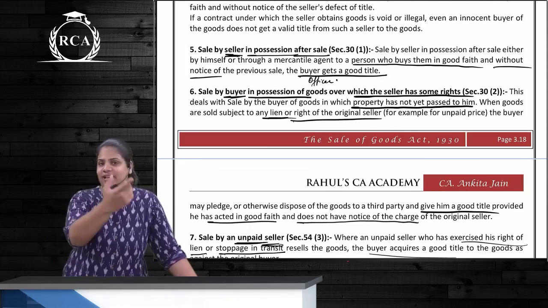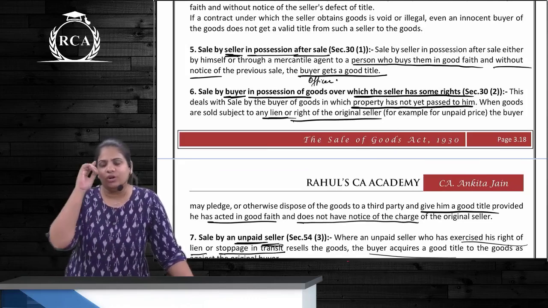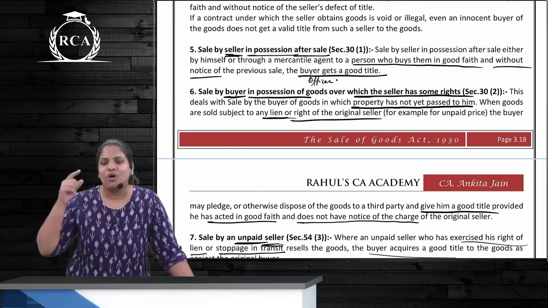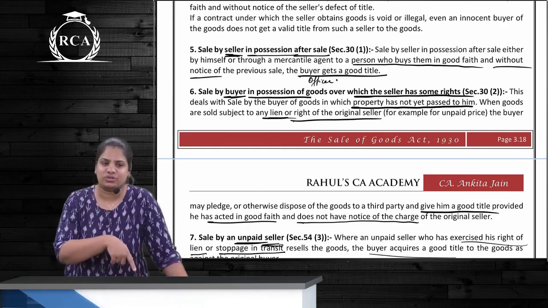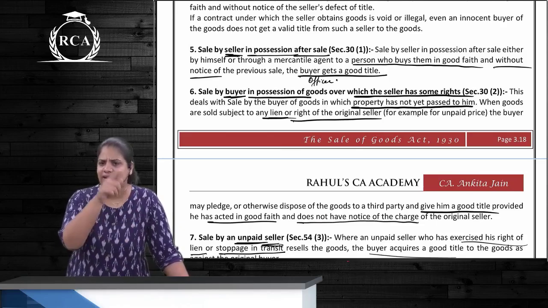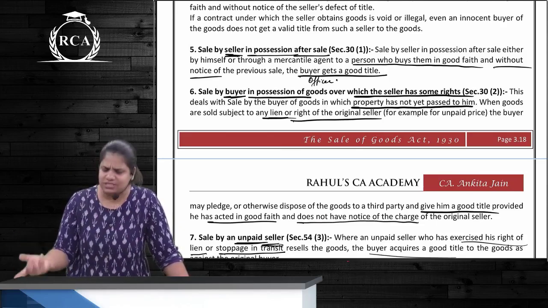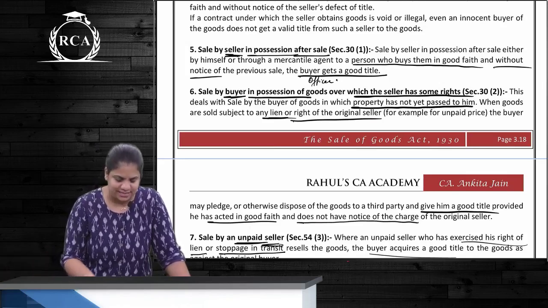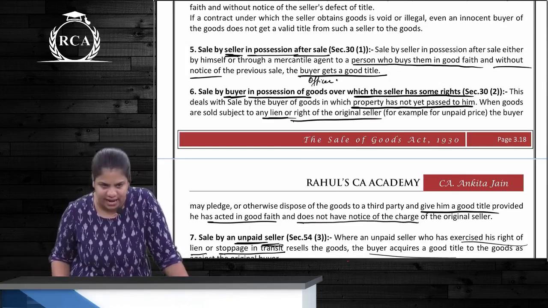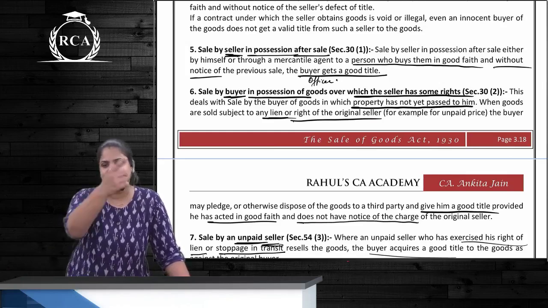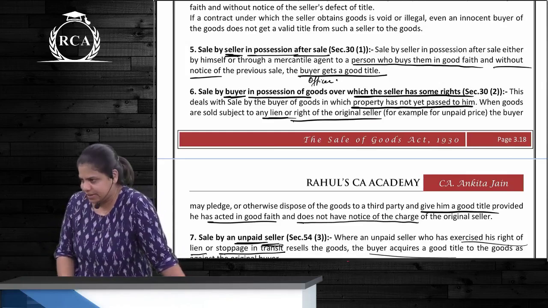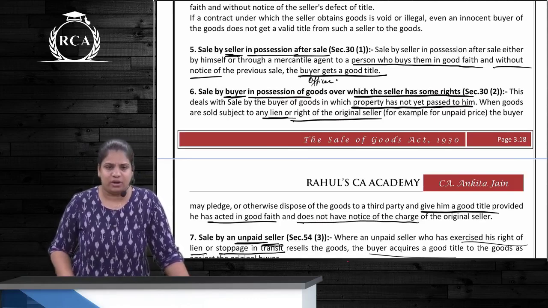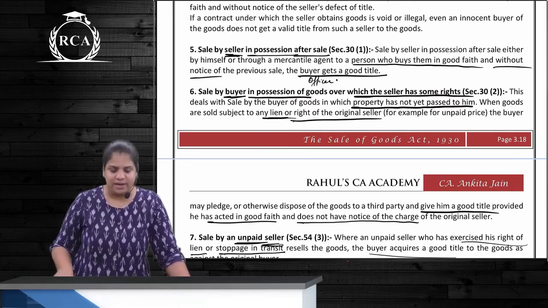Next one is sale by seller in possession after sale. So on Saturday, when I have chosen that TV, we don't know the intention, ownership has passed to the buyer on Saturday itself. On Sunday, the sales tax officer goes to that shop. He asks for that TV. Can the seller sell that TV? Yes. Will the sales tax officer get a valid title? Yes, he will, because the sales tax officer has bought it in good faith, not having notice that the TV was already sold to somebody else. Correct?